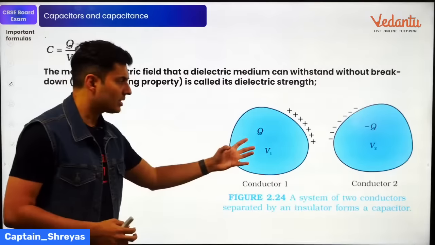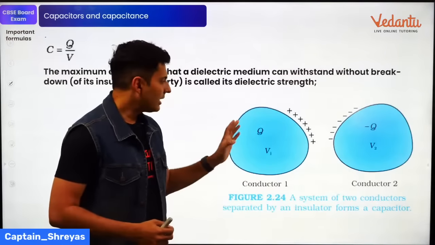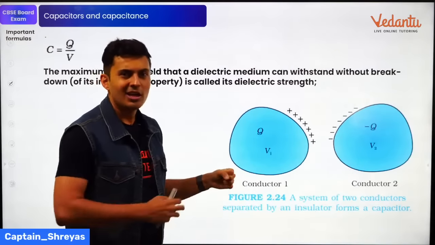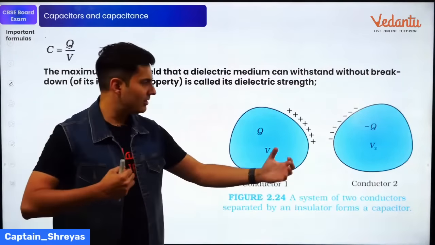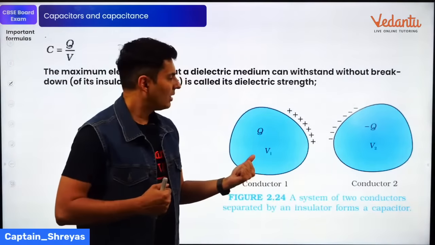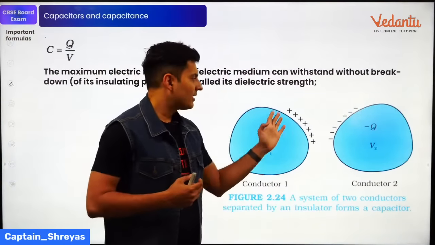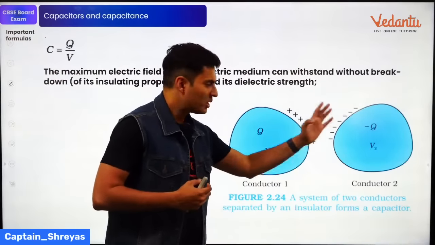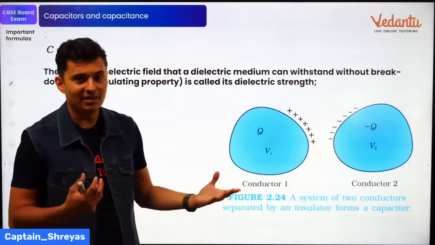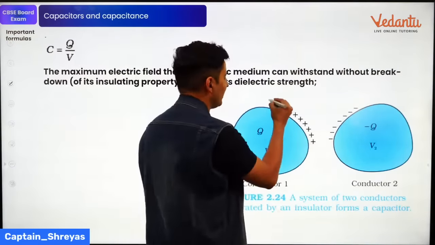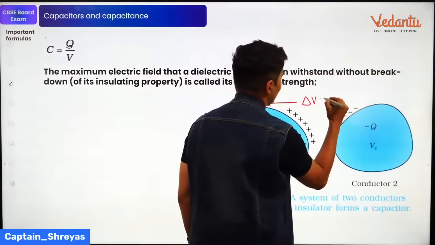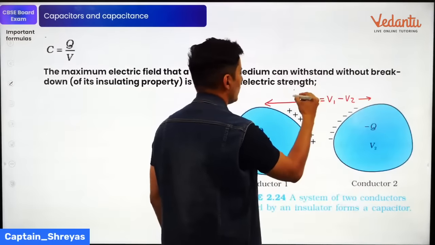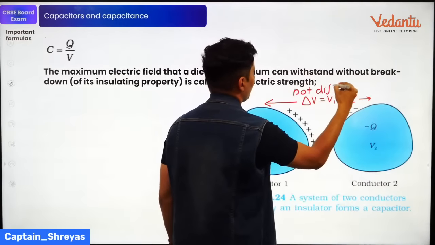So if I take conductors and charge them, if from this one I take some charge and put it here, the moment I separate the charges, Q and minus Q is created. There is a field which is going to go from the positive to the negative. So a potential difference is created, delta V, which will be V1 minus V2 or V2 minus V1, whichever is higher. This is your potential difference.